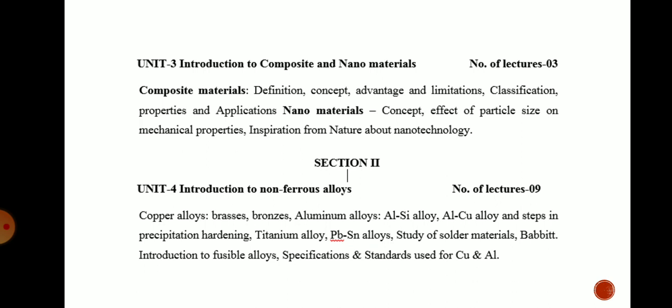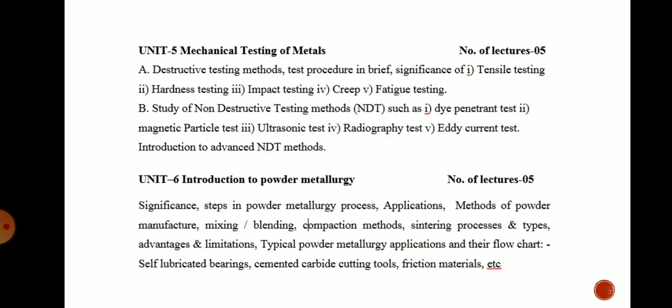Next, the fifth chapter is regarding the mechanical testing of metals. Now you know that every metal needs to be tested for its defects as well as for finding some properties. For finding the properties we generally use destructive testing methods, and what these destructive testing methods are, we will see in this chapter.